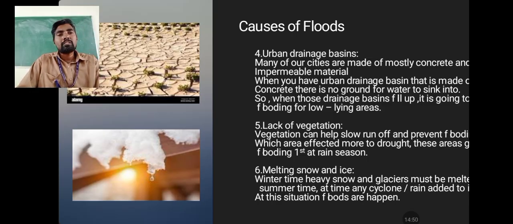Melting snow and ice. In winter, heavy snow and glaciers must be melted in summer. At that time, if any cyclone or rain is added to the river path area, that river produces heavy floods also. In the subtropical Indian climatic conditions, India has three monsoons: one is the summer monsoon, second is the rain monsoon, third is the winter monsoon.